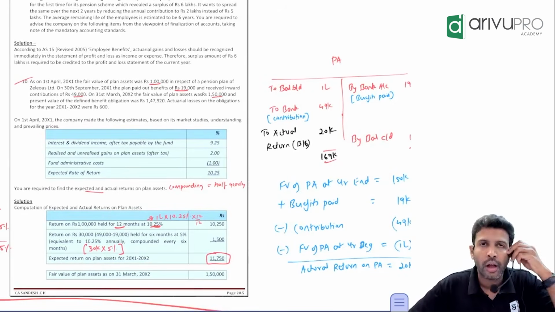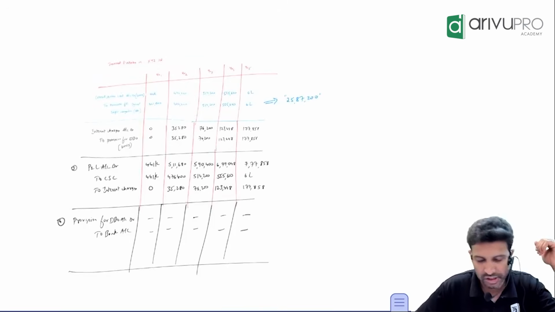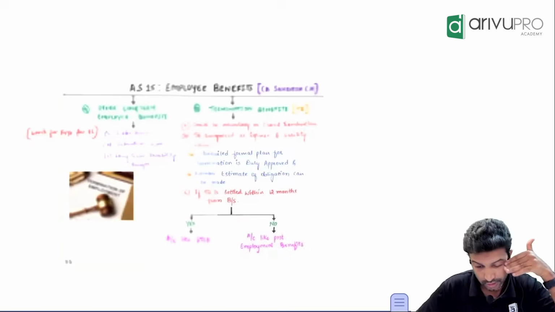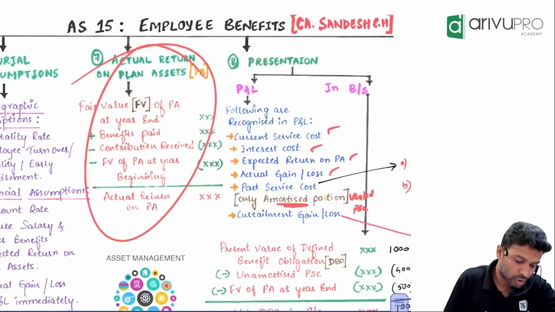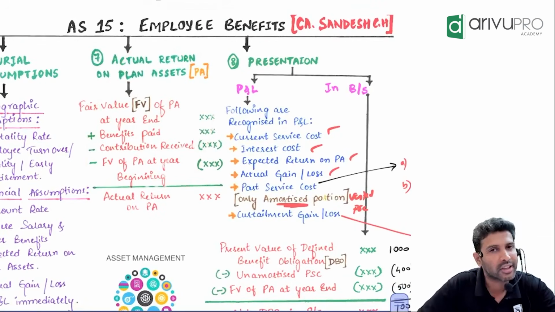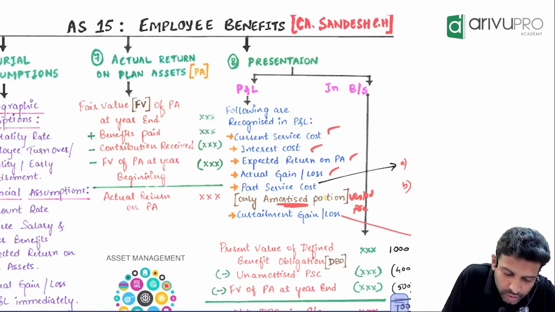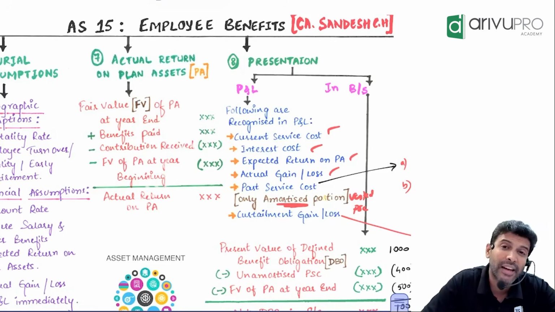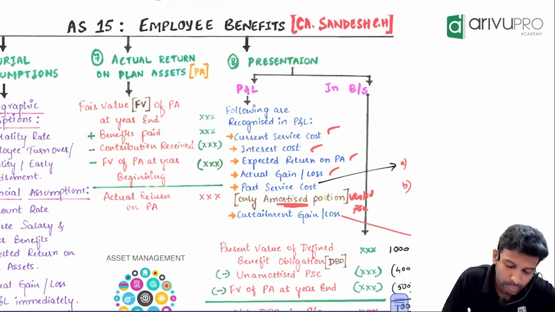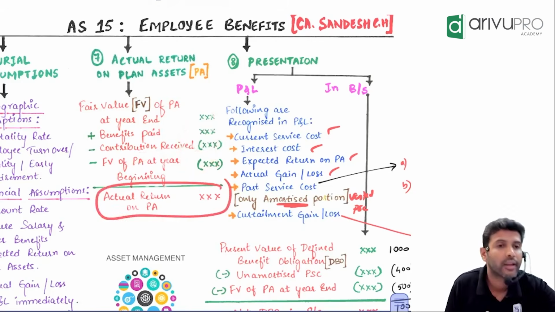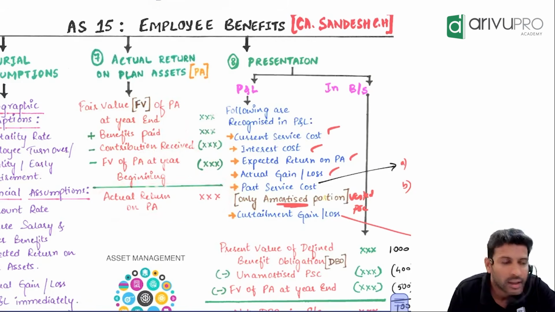Now, there is one more question which is popular, which can come. Actual return on plan assets is given by one formula. You can mug up the formula or you can remember the logic of it, your call. If you want to mug up the formula to get actual return on plan assets, take the fair value of plan assets at year ending, add benefits paid, reduce contribution, reduce fair value at year beginning. By doing this plus minus, you will get actual return on plan assets. If you don't want the formula, I will tell you one logic method, one formula, one question.